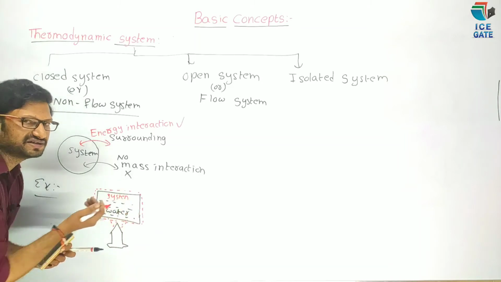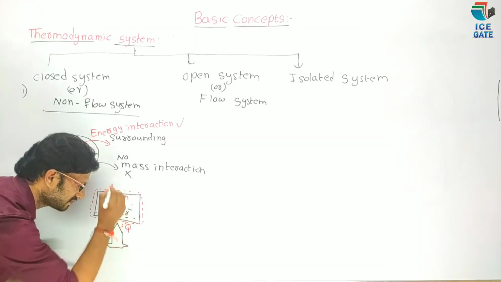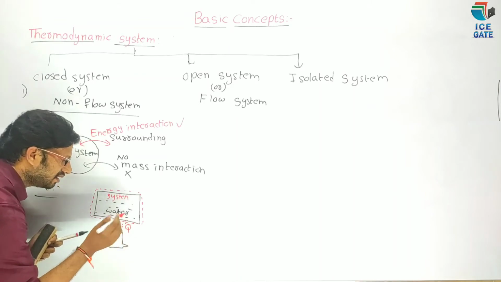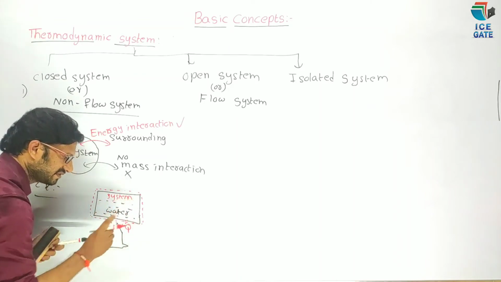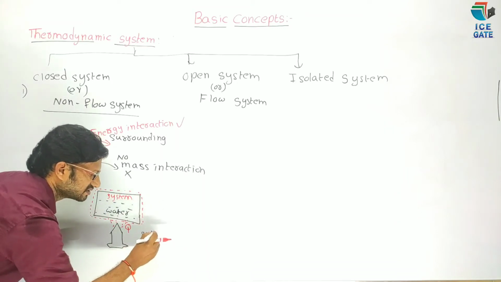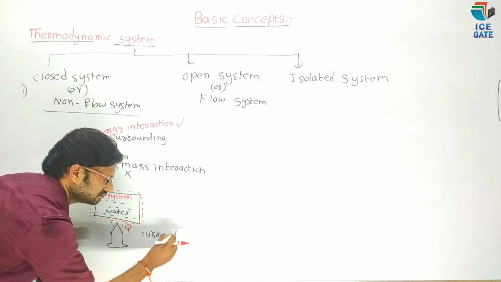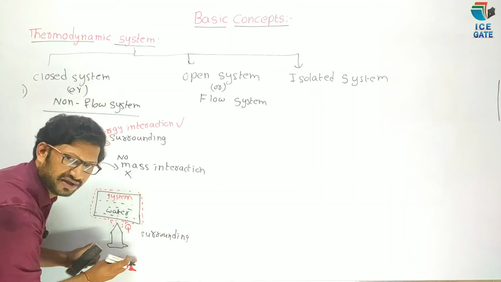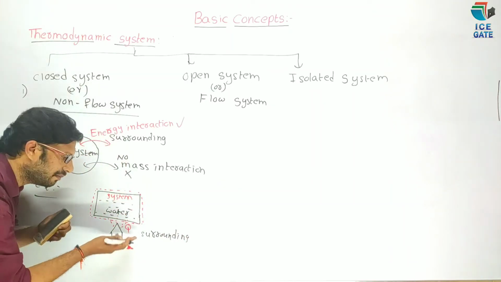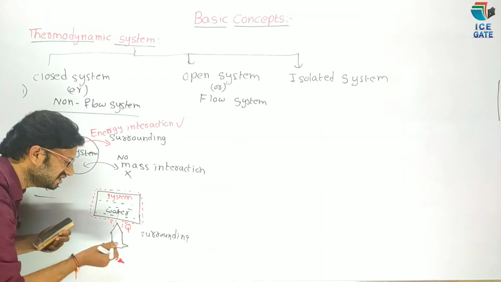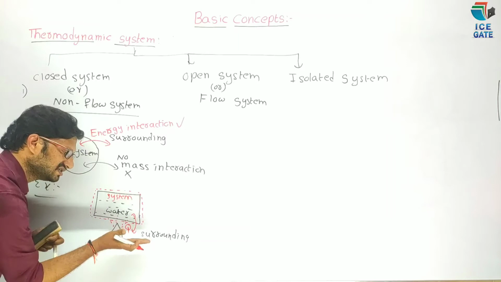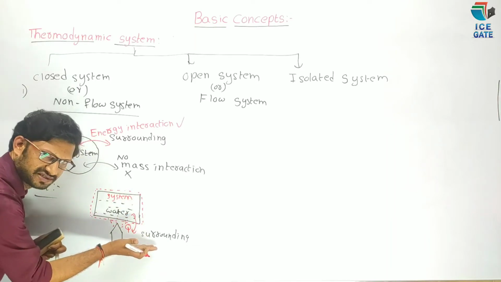Heat is known as energy. So this is system and surroundings. From surroundings, we are providing energy to the system in the form of heat. Now see here, there is energy interaction between system and surroundings.